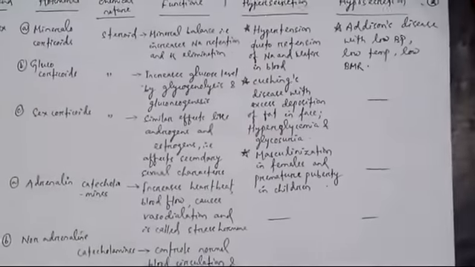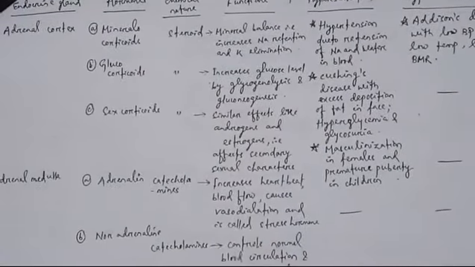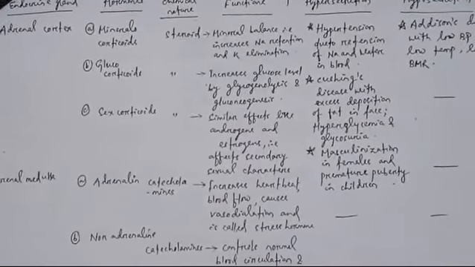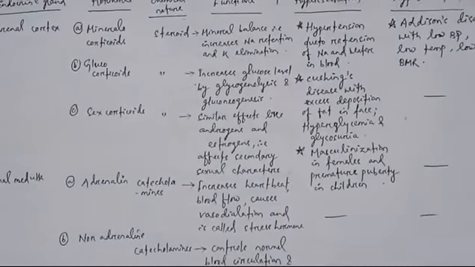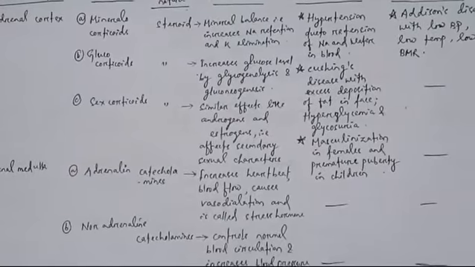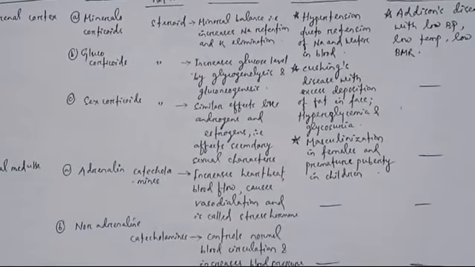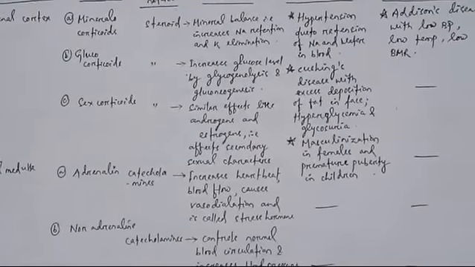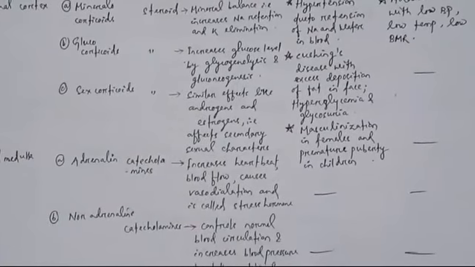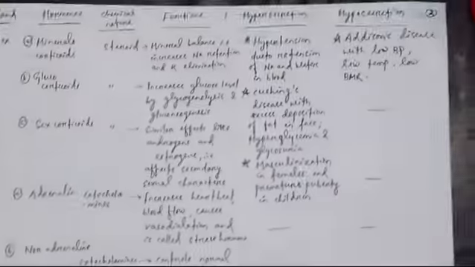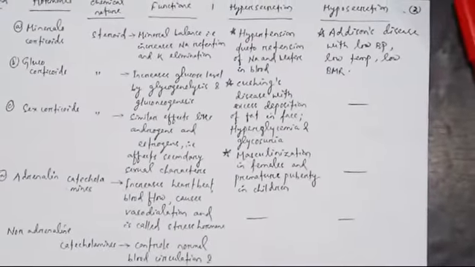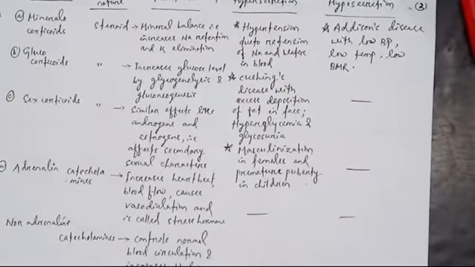Then come to the second hormone of adrenal cortex, that is glucocorticoid. It is also a steroid, increases glucose level by glycogenolysis, means breakdown of glycogen, and gluconeogenesis, production of glucose from substrates other than carbohydrate, is known as gluconeogenesis. So it is glucocorticoid which maintains glucose level. It increases glucose level in our body. And if it is hypersecreted, then it causes Cushing's disease with excess deposition of fat in face.